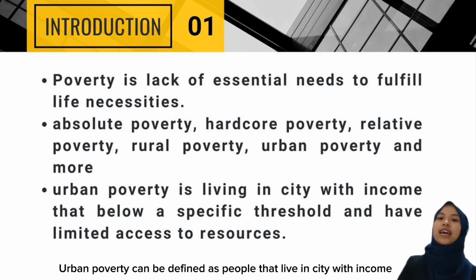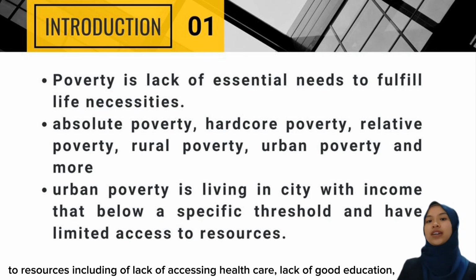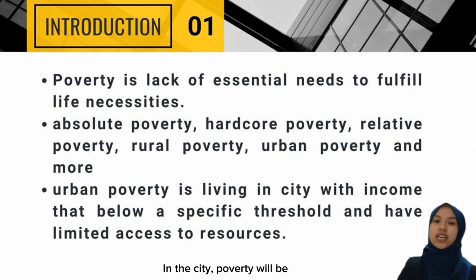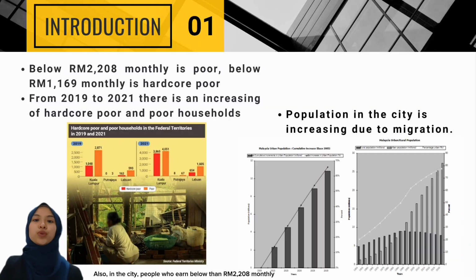Urban poverty can be defined as people that live in city with income that below a specific threshold and have limited access to resources, including lack of access to healthcare, lack of good education, lack of better transportation, and lack of jobs. In the city, poverty will be measured based on poverty line income. Also, in the city, people who earn below 2,208 ringgit Malaysia monthly is considered as poor. Meanwhile, people who earn below 1,169 ringgit Malaysia monthly was considered as hardcore poor.